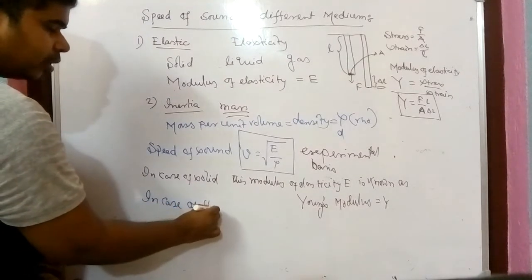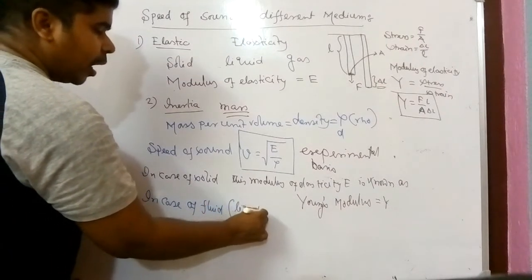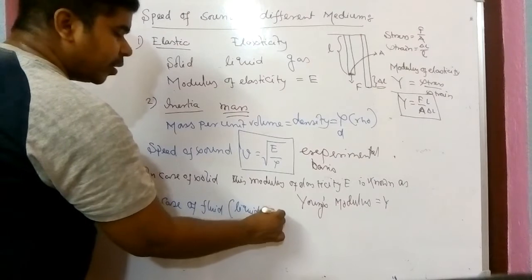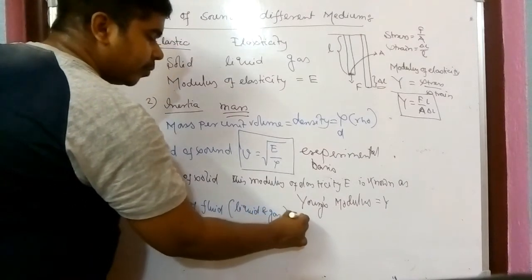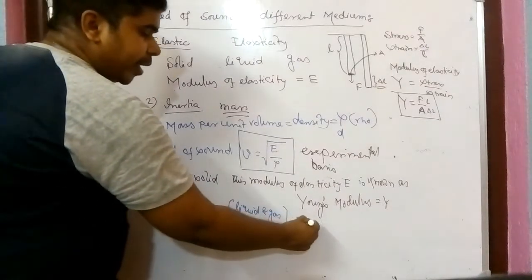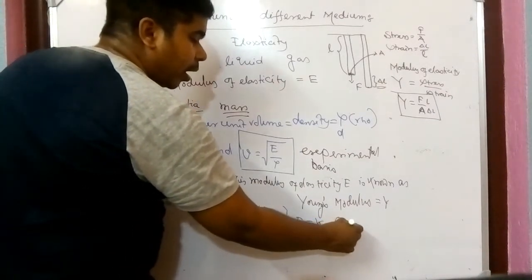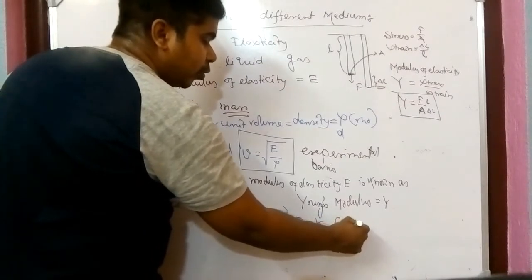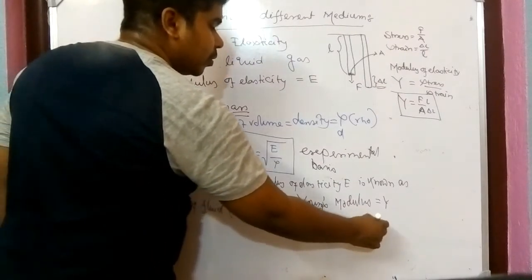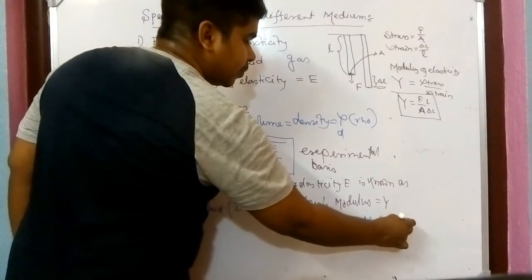In case of fluid, fluid means both liquid and gas, that E, that is modulus of elasticity, should be taken as K, where K is known as bulk modulus.